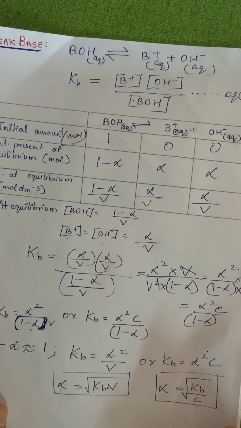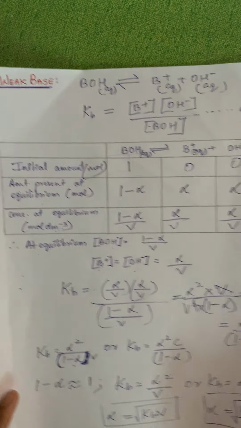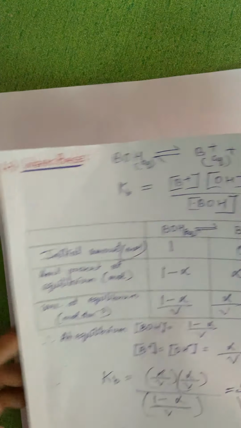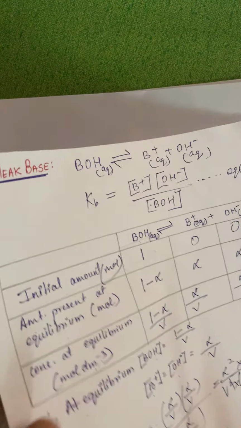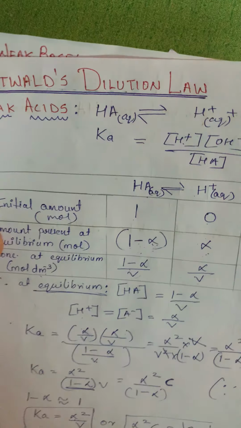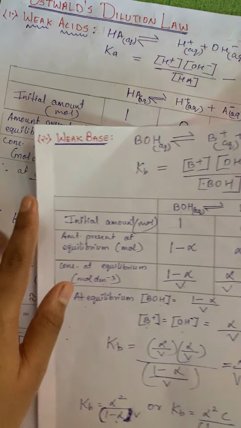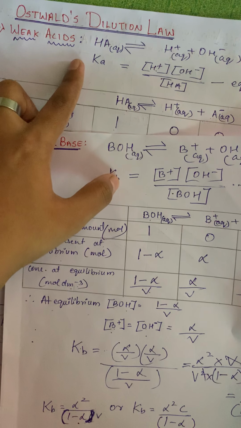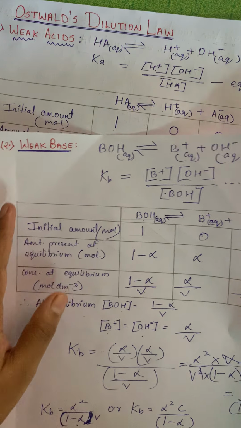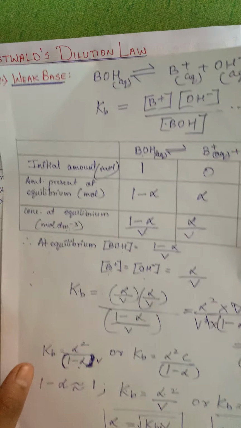So hopefully till here this is understood nicely. See, both things are very similar. Only the first reaction in both cases is different, the rest all remain the same.